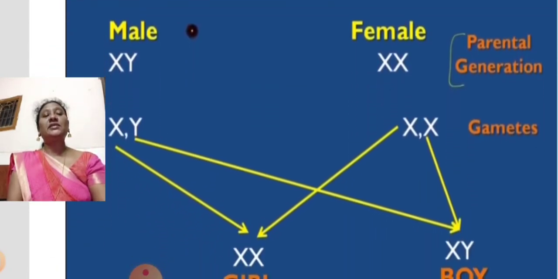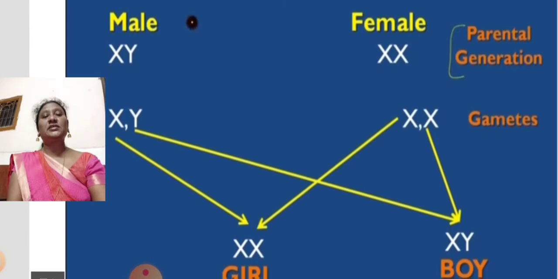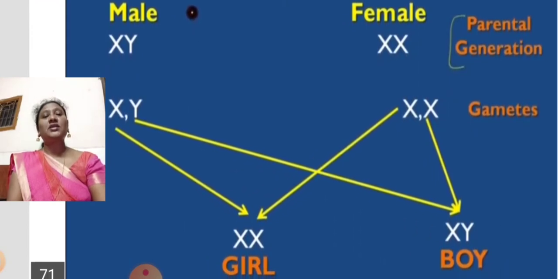So let us see a schematic representation of sex determination. You can see here children, male gametes, reproductive chromosomes, XY chromosomes. In females we will find XX chromosomes. That is the parental generation. The male is the father, the female is the mother.